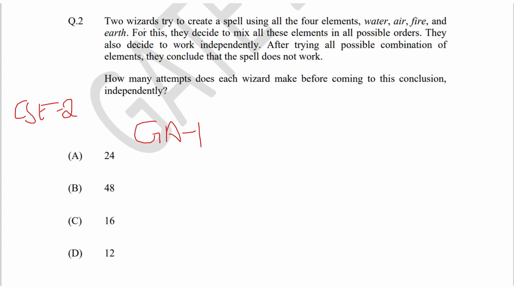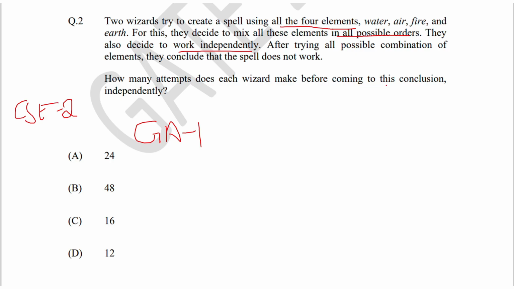So the question says, two wizards try to create a spell using all the 4 elements water, fire, air and earth. For this they decide to mix all the elements in all possible orders. So this is basically a question of permutation and combination. Here they also decide to work independently. After trying all the possible combinations of elements, they conclude that the spell does not work. How many attempts does each wizard make before coming